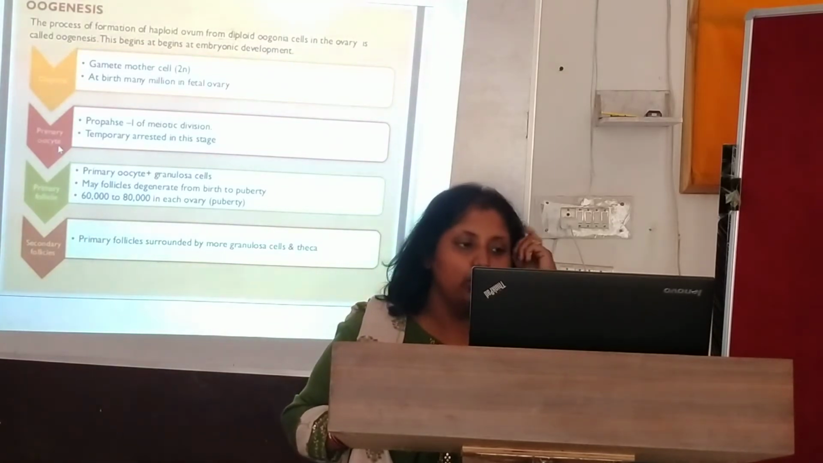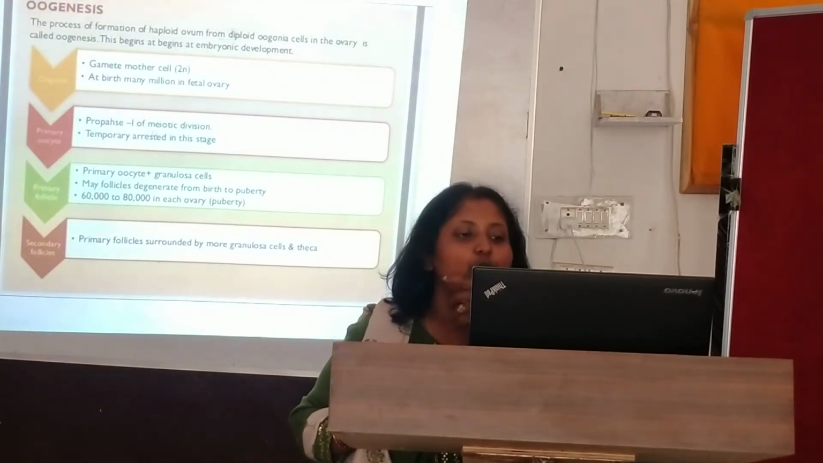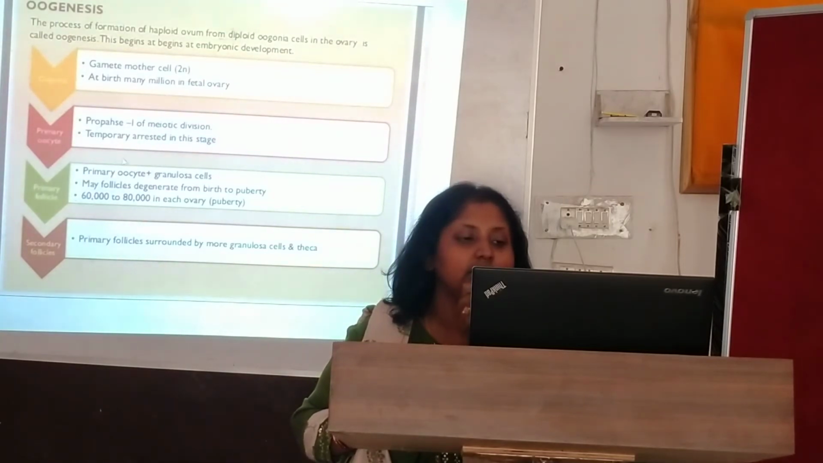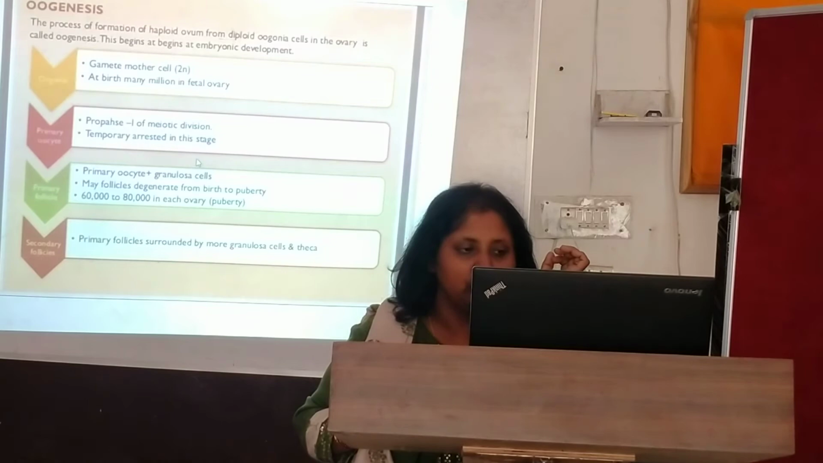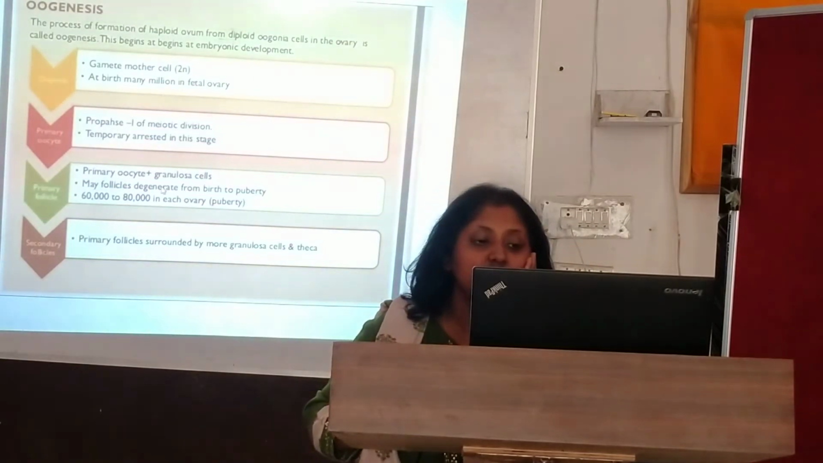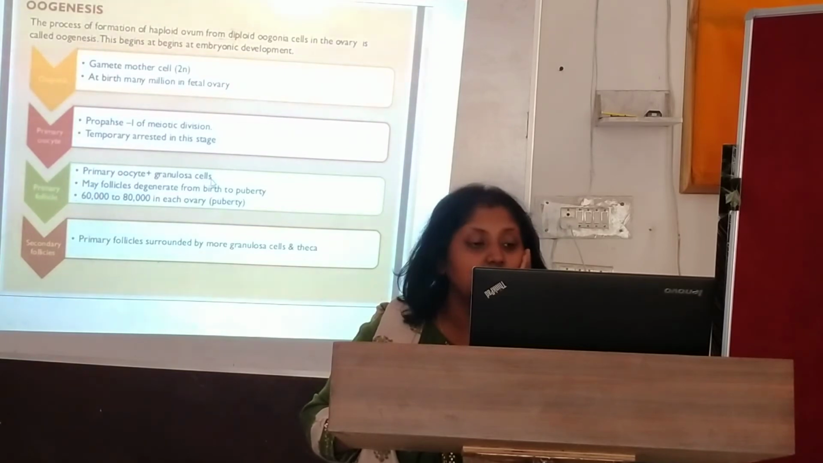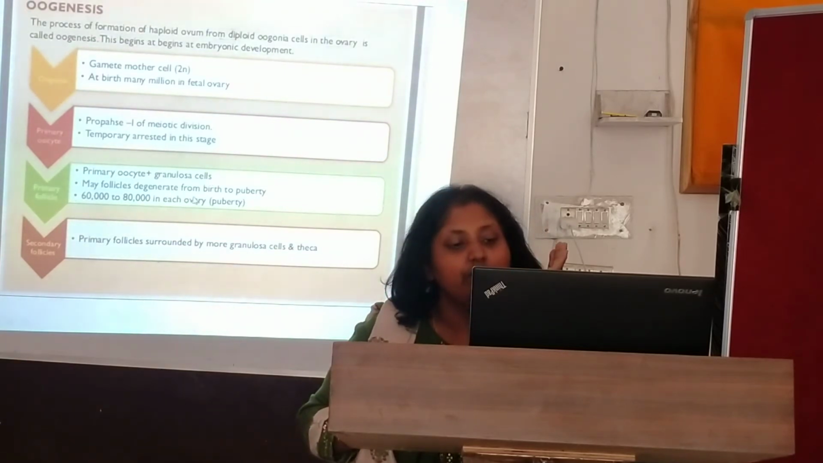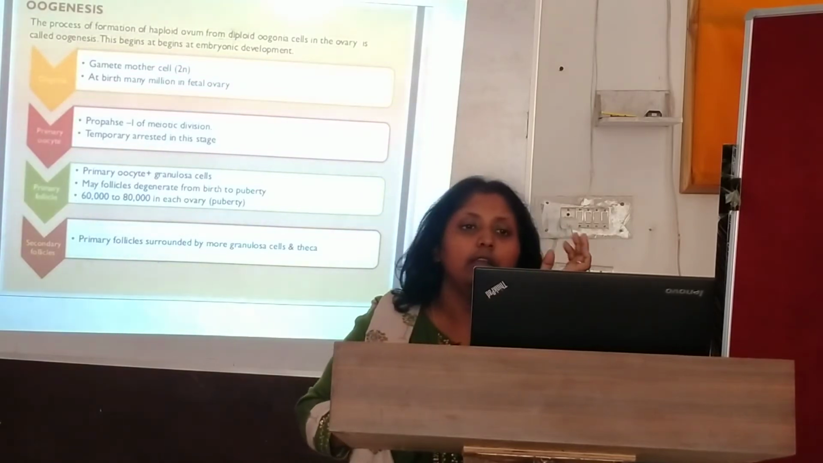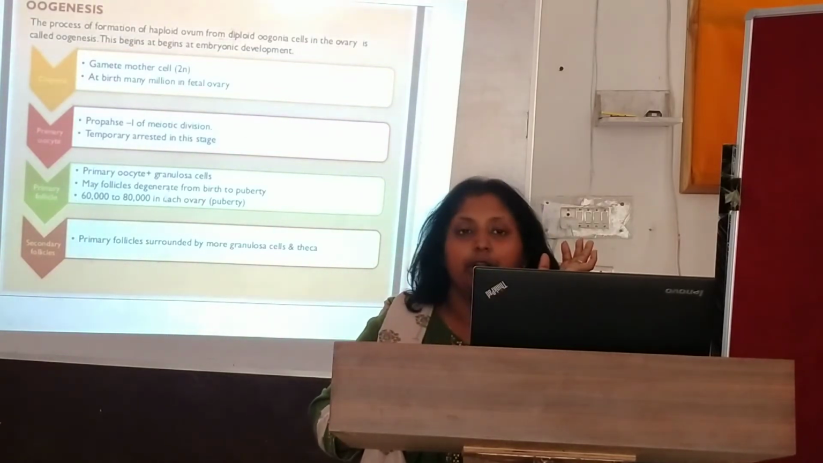Next, see the primary oocyte. In the primary oocyte, prophase 1 of the meiotic division will occur, and it is temporarily arrested in this stage. Next, primary follicle formation will be there. Primary oocytes plus granulosa cells are there. Many follicles degenerate from birth to puberty. There will be follicles which will degenerate, and they degenerate at the primary follicle stage.